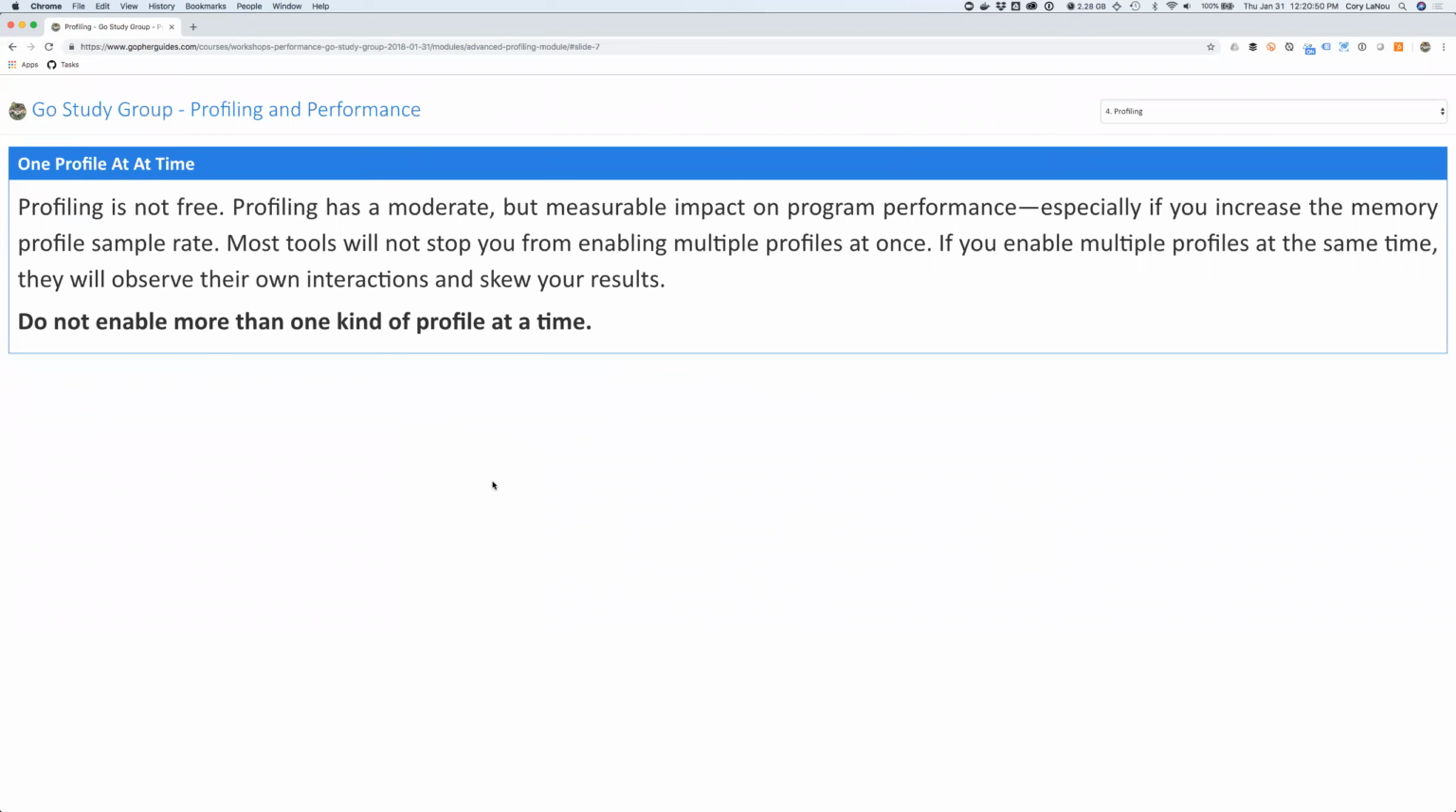Profiling is not free. It has a moderate but measurable impact on program performance, especially if you increase the memory profile sample rates. Most tools aren't going to stop you from enabling multiple profiles at once. Obviously, you don't want to do that. If you run a CPU profile and a memory profile at the same time, it's going to skew both results, right? So you always want to run one profile at a time, not more than one.